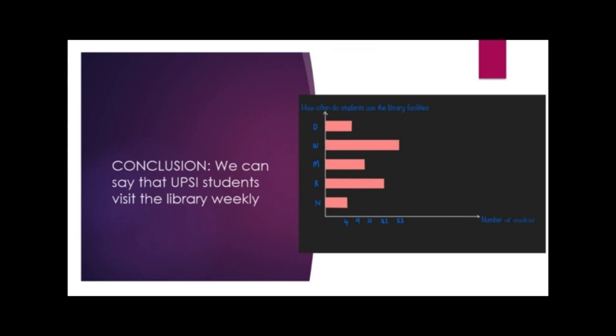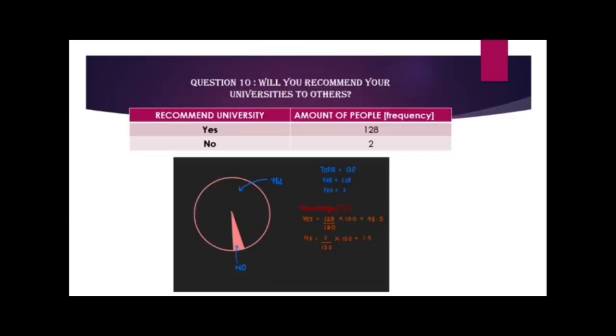The table below shows whether UPSI students will recommend their university or not. Based on the table, the number of students who will recommend is 128 and the number of students who won't recommend is only 2. Based on the pie chart below, the percentage of students recommending is higher than the percentage of no. The conclusion that we can make is that UPSI students love their university and will definitely recommend others to further their studies here.